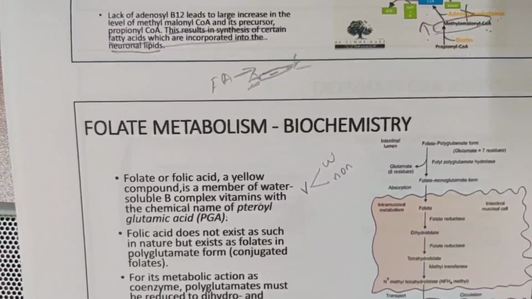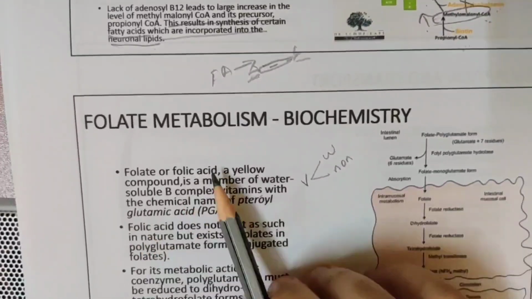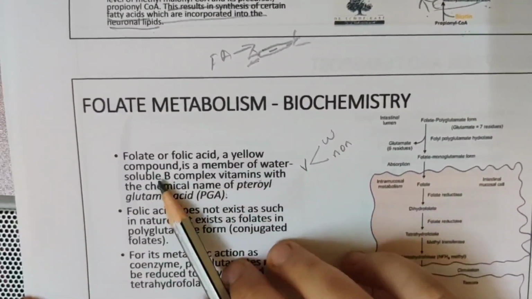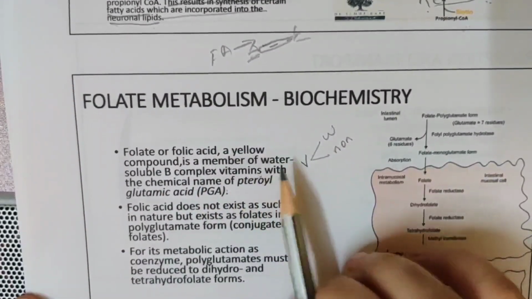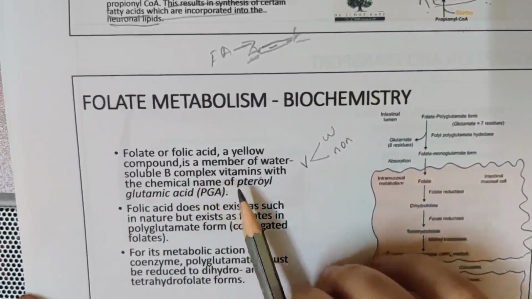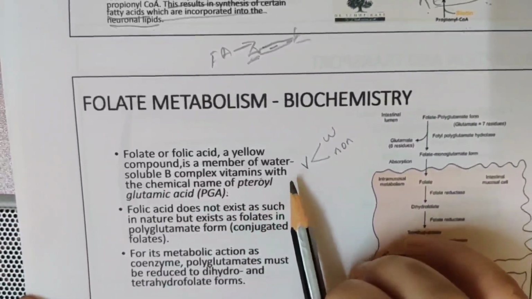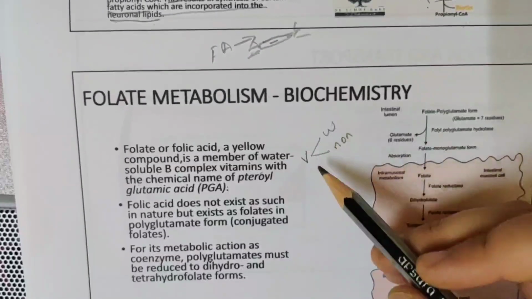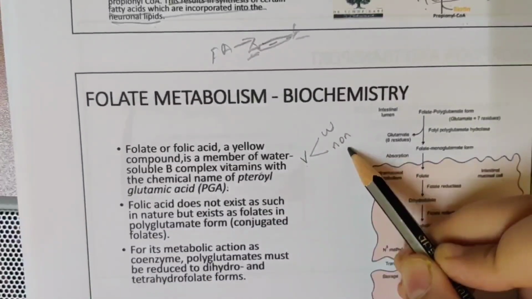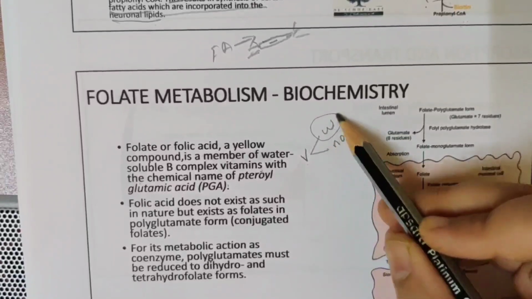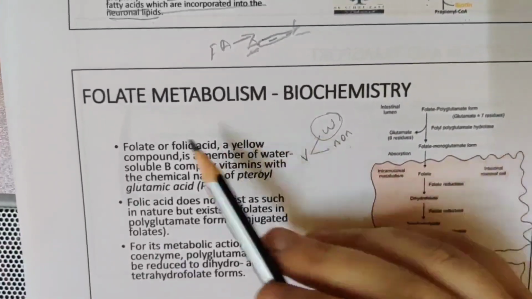Now coming to folate metabolism. Folate or folic acid is a yellow compound. It is a member of the water soluble B complex vitamins. So you need to know vitamins can be water soluble or non-water soluble. In the water soluble vitamin B group, you have folic acid.